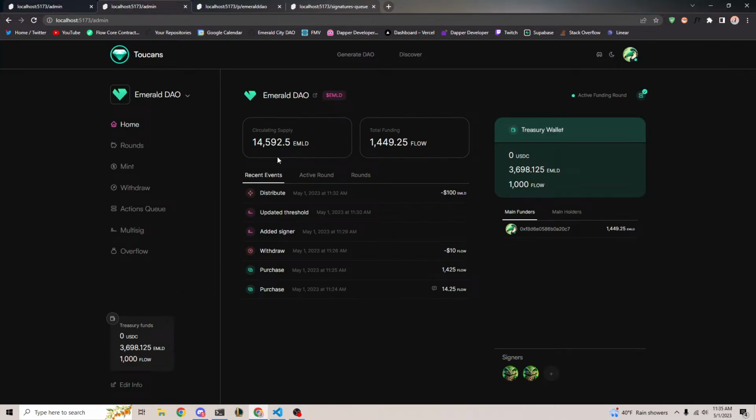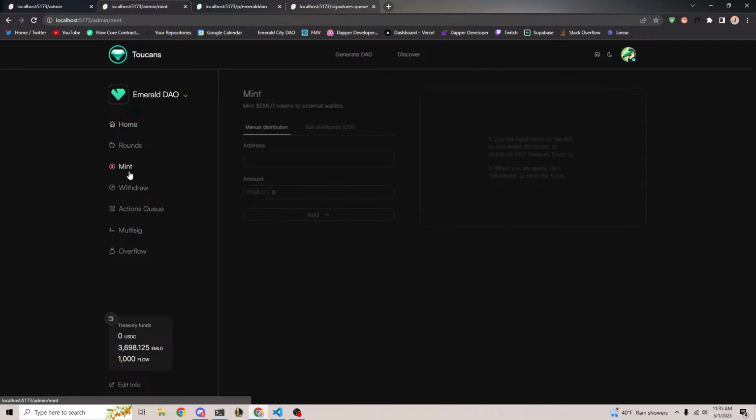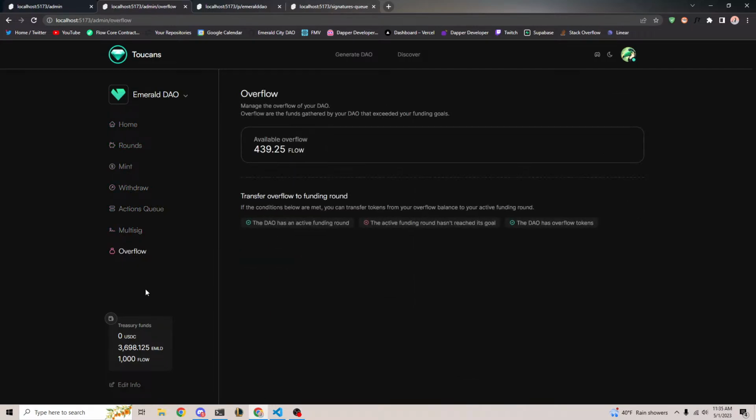Okay. Yeah, these numbers are definitely off. I don't know why. I think it's just a display issue. But anyways, I will fix that after. Okay, so I just showed you minting, funding rounds, withdrawing, actions, multi-signing. The only one left is overflow.